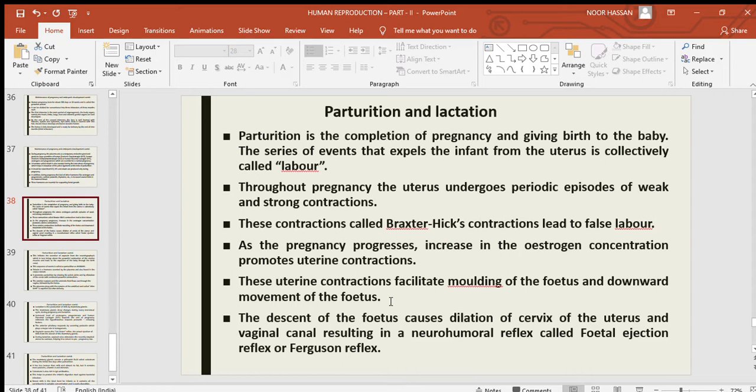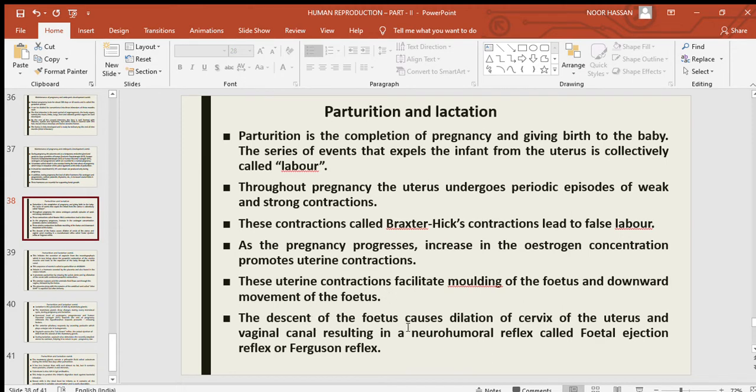These contractions help to mold the fetus. Molding refers to the shaping up of the head of the fetus so that it can move easily through the birth canal. Instead of being round, it becomes a little elongated so that it can move easily through the birth canal. So the molding and downward movement of the fetus are caused by uterine contractions.